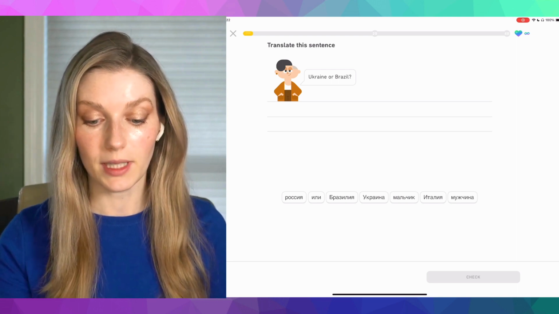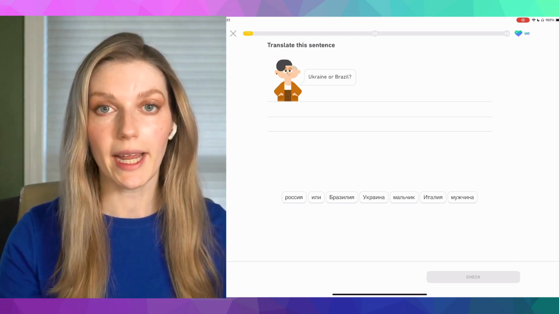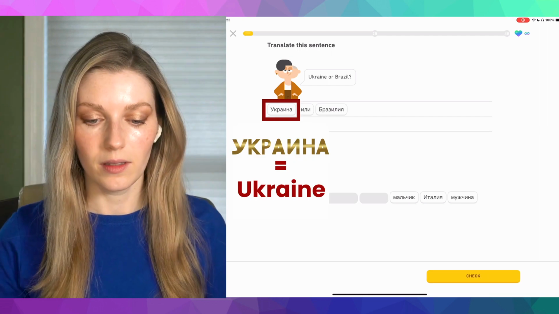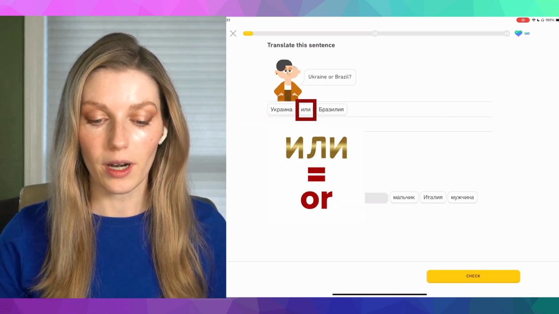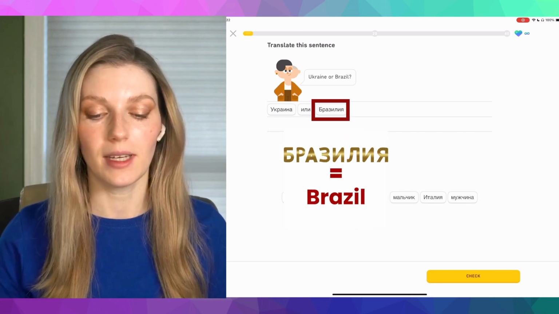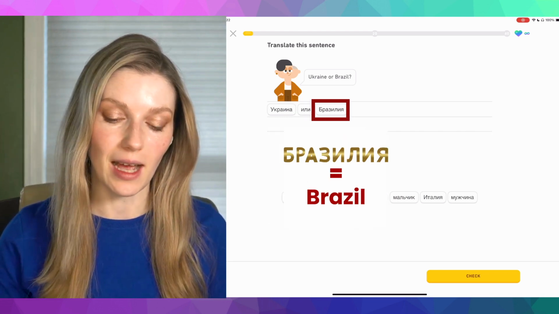Ukraine or Brazil means Украина или Бразилия. Ukraine in Russian is Украина, or goes as или, and Brazil, Бразилия.